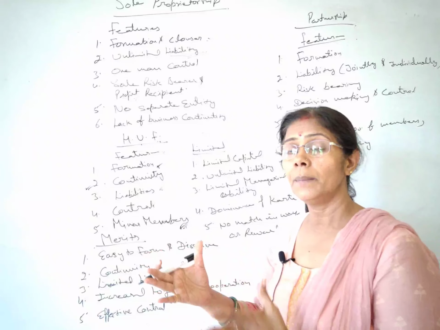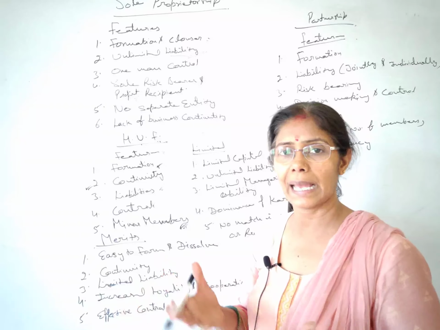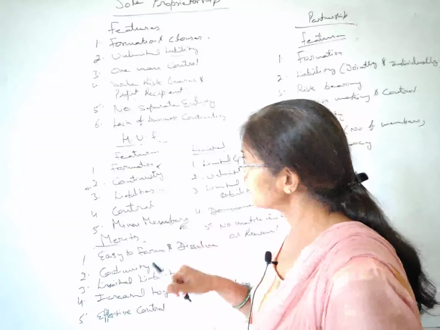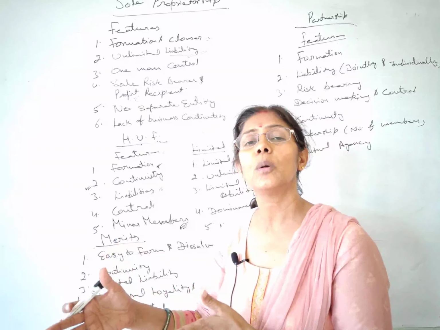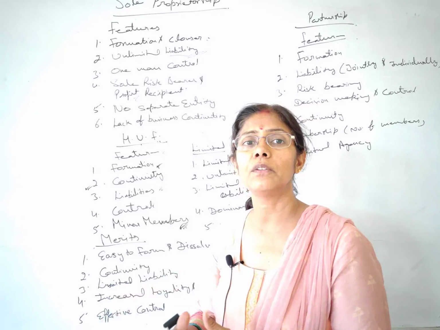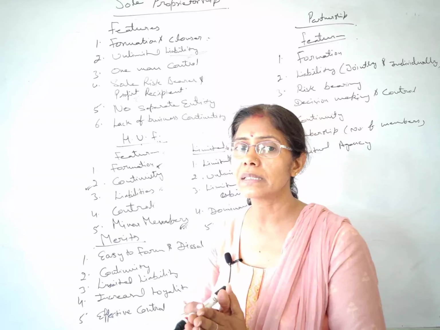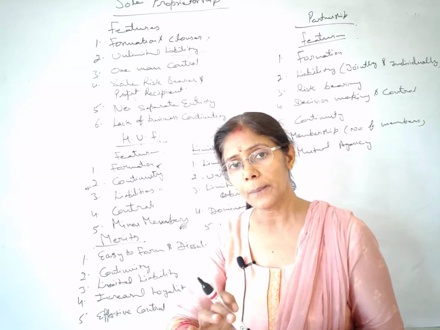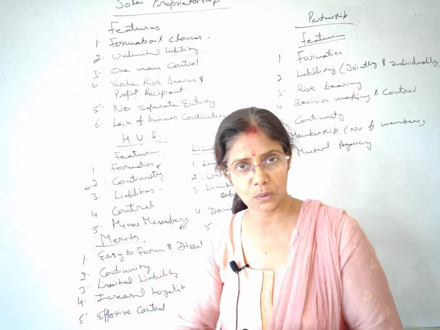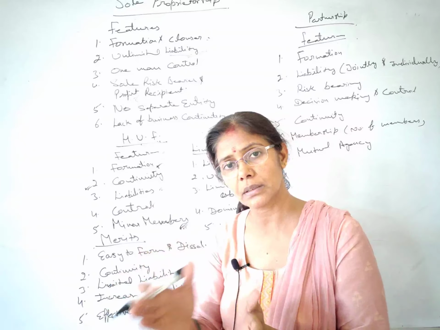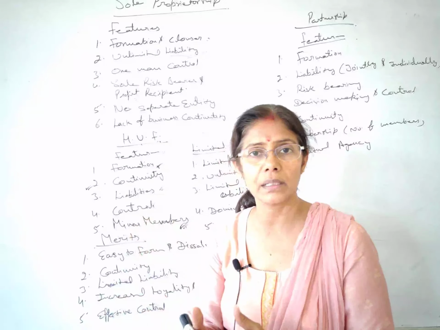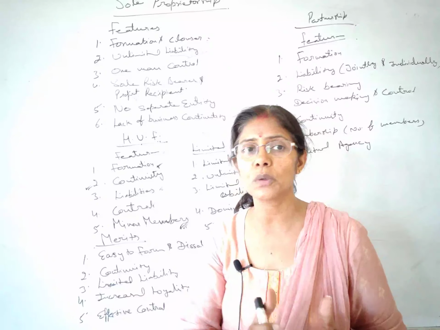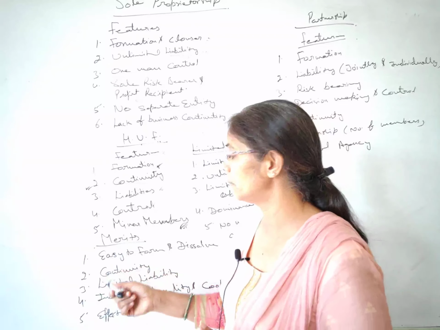That's a drawback because Karta's personal property is at stake. All right. But if I talk about the other part, meaning other co-partners, their liability is limited. That means it is confined to their business assets only. उनका जितना business में share था वही use किया जा सकता है problem के time या liability pay करने के time, उनकी personal property को use नहीं करेंगे. So that is the merit in that case.